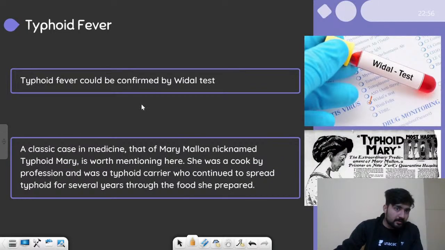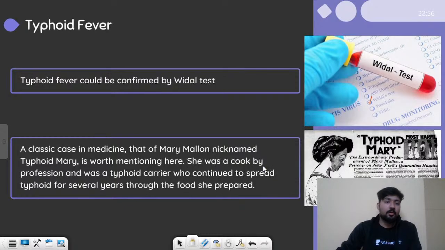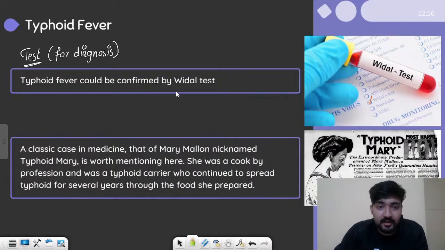Now let's talk about the test of typhoid fever. How can we confirm whether or not we have typhoid? So we have a diagnostic test, right? Diagnosis is the procedure of finding out whether or not we are infected. So for diagnosis, the test that we have for typhoid is the Vidal test. It is a very common test which we use to find out whether we are infected by the bacteria or not.